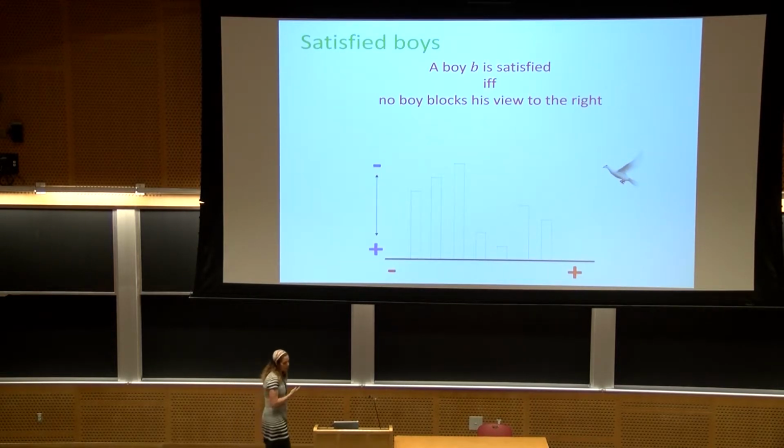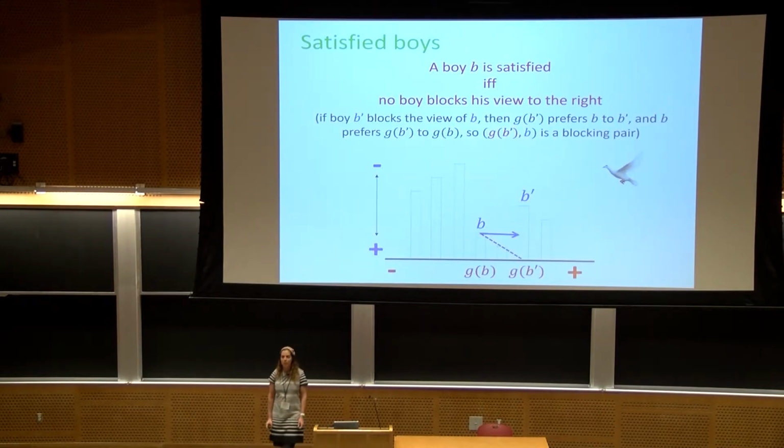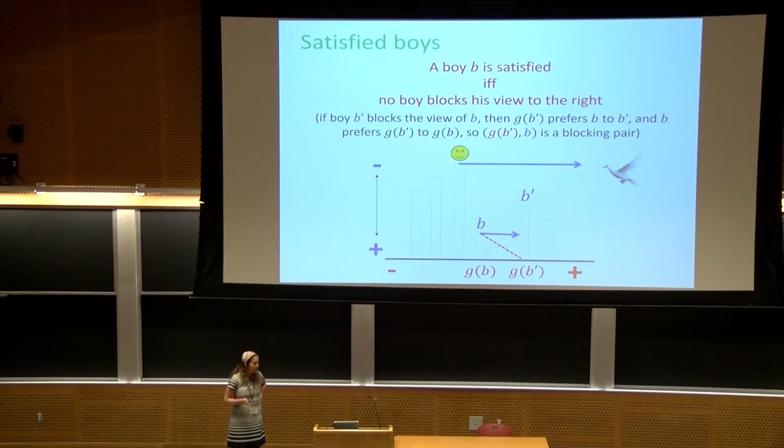I claim that, using this representation, a boy B is satisfied if and only if no boy blocks his view to the right. So whoever sees the pigeon is satisfied. Why? Let's say B prime blocks B's view to the right. B can see the pigeon. What does it mean? It means that B prime is currently matched to G of B prime. G of B prime prefers B, and she is to the right of G of B, so she also prefers him, so they form a blocking pair. So from now on, all we need to care about if we want to satisfy many boys is that many boys will see the pigeon.